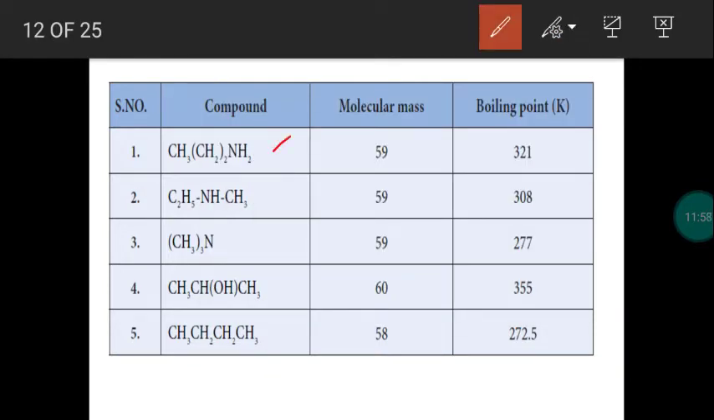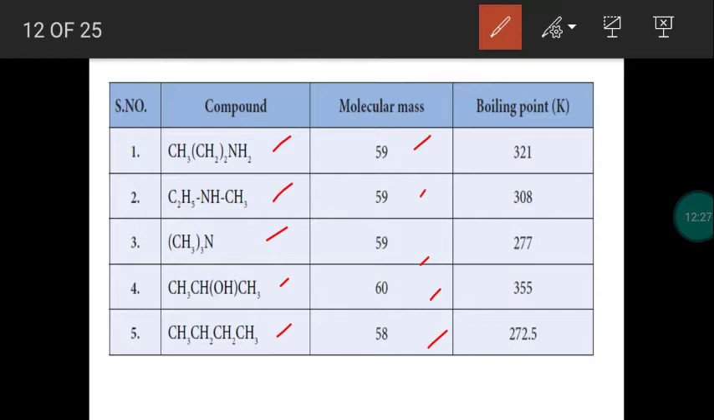This is primary amine, secondary amine, tertiary amine. This is alcohol and alkane. We take these 5 compounds containing approximately equal molecular mass, so that we compare all these 5 compounds. So when we compare the boiling point of all these 5 compounds having approximately equal molecular mass,